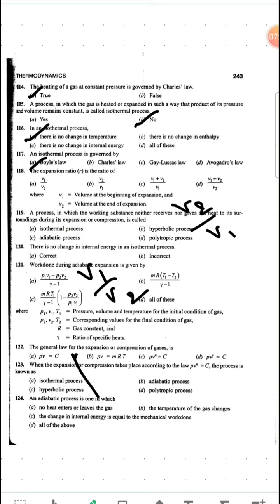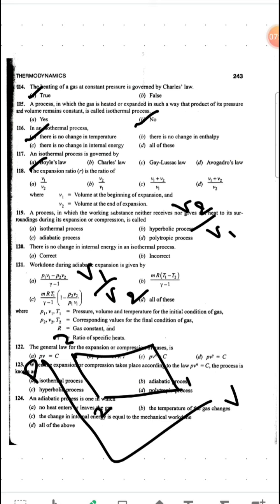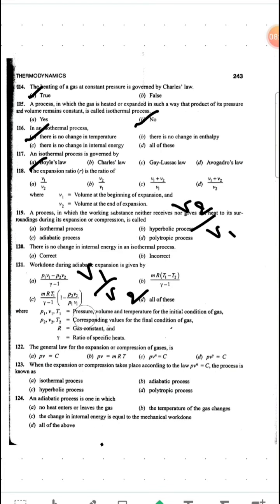Suppose you take an Otto cycle on a PV diagram like this, so what you will get? 1 2 3 4, right? So this V1 by V2, what is this? This is called the compression ratio, and this 3 to 4, which is V4 by V3, V3 by V4 is called the expansion ratio. So V3 by V4 we can write as V3 as V2 and V4 as V1, so it will be V2 by V1. So our expansion ratio is the ratio of V2 by V1, right? So our answer will be V2 by V1.